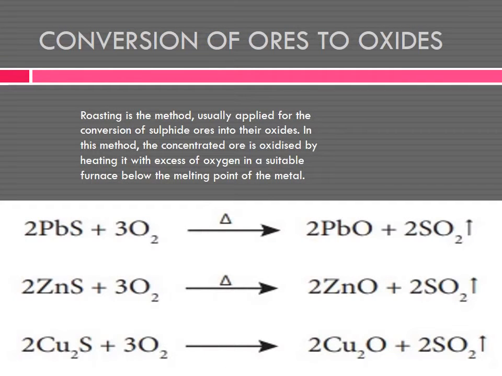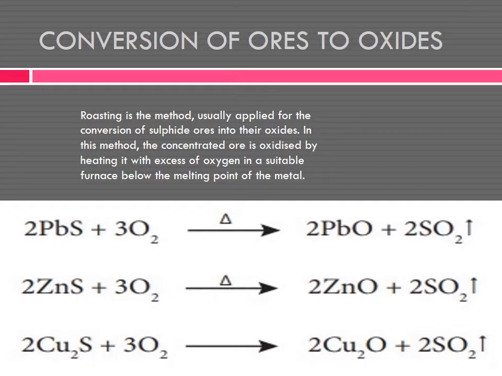Now, what is conversion of ores? Conversion of ores into oxides. I already told there are two steps in extraction, conversion of ore into oxides and reduction. Do you understand? In conversion of ore into oxide, there are further two steps, that is roasting and calcination. Two processes are undergoing here. Do you understand?